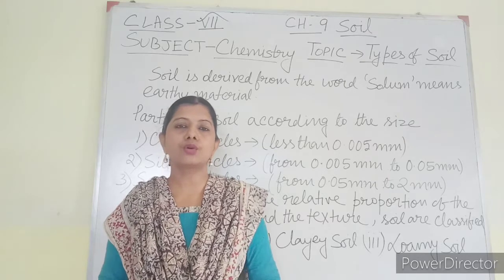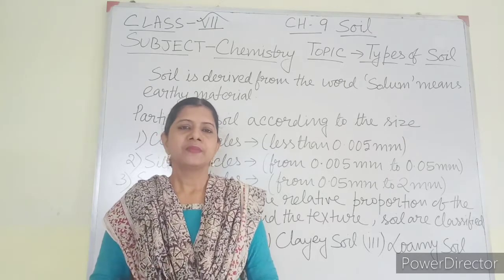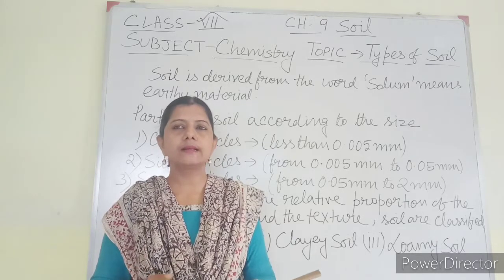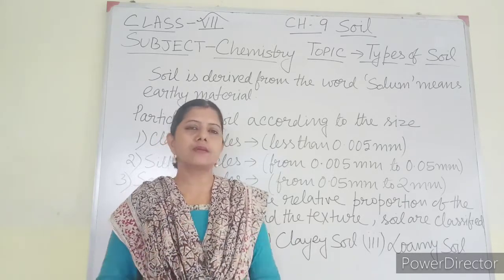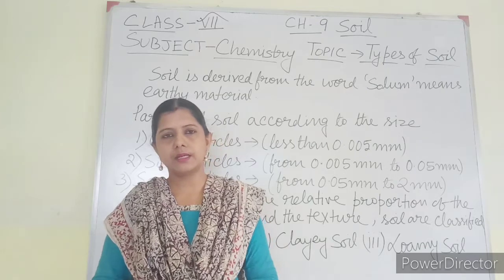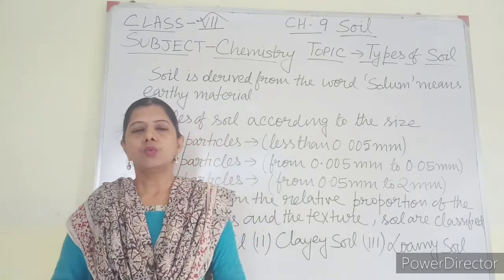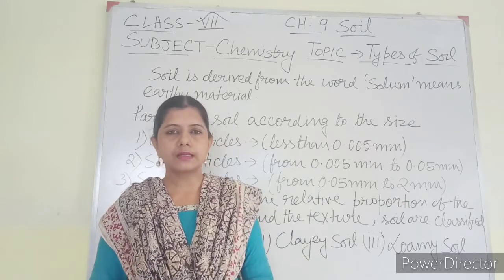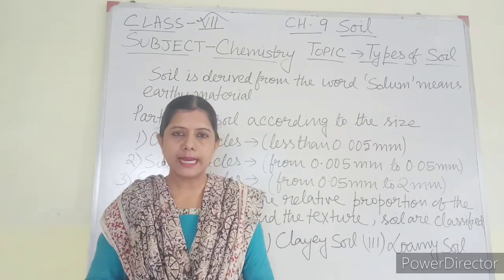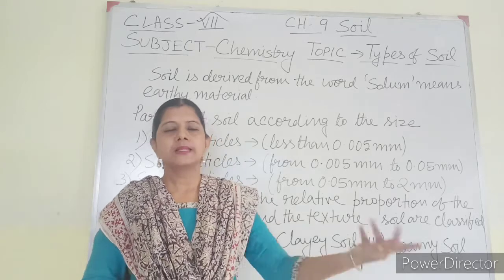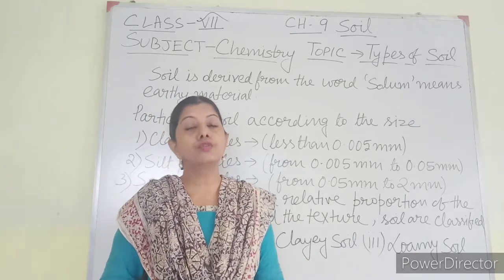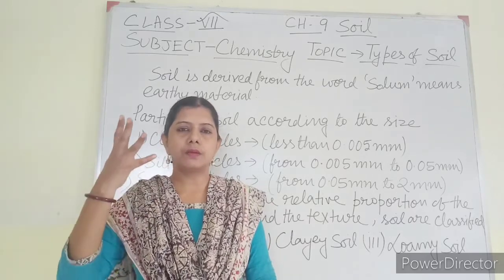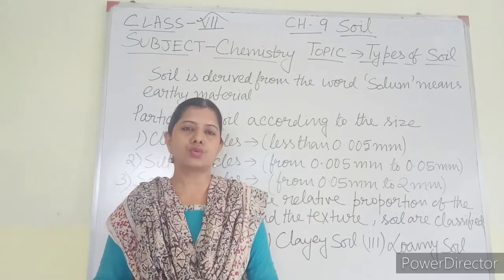Sand particles cannot hold the water properly. It can percolate water very easily. So generally in dry places you can find that sand particles are present, as they do not have the water retention capacity. So where only sand particles are present or a maximum amount of sand is present in the soil, that soil is generally not good for growing crops, because it cannot hold water. It lets all the water go through.